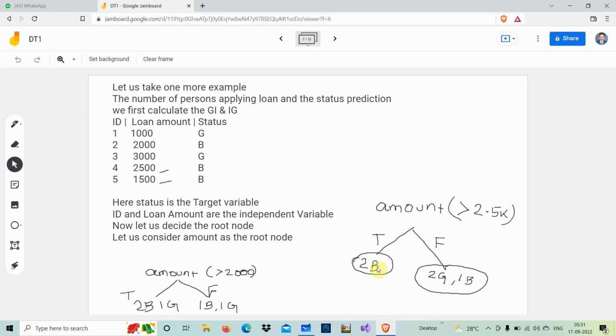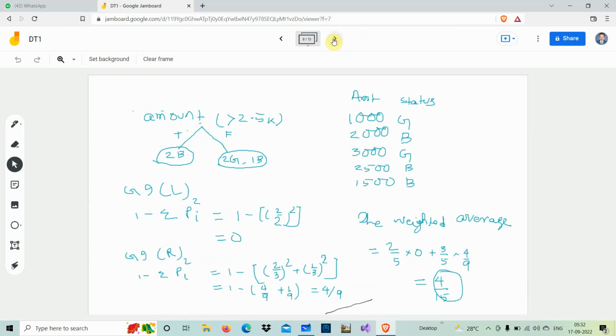This type of people, they have never repaid. And if it is false, that means it is less than 2.5k, it is 1000, 2000, 1500. So there are two good and one bad, like that. Similarly, assuming the loan amount greater than 2000, in the case of true, we have two bad and one good, and in the false case, it is one bad and one good. Then how do we calculate the Gini index and how do we calculate the information gain?